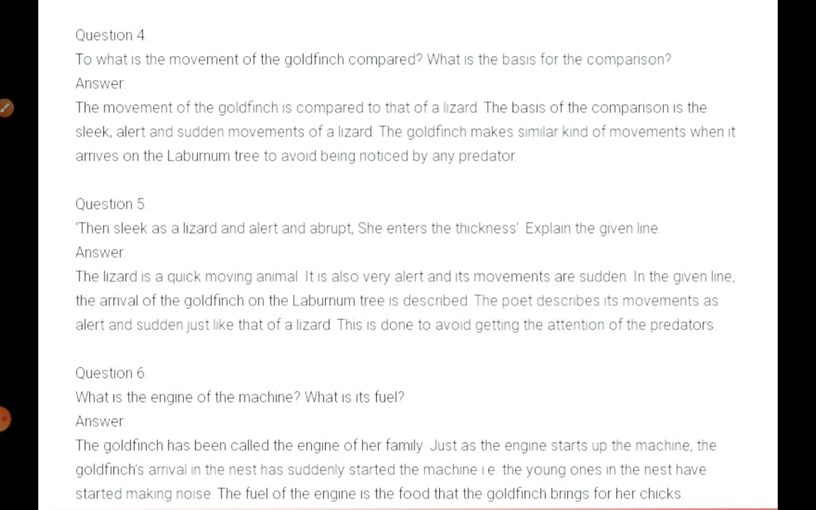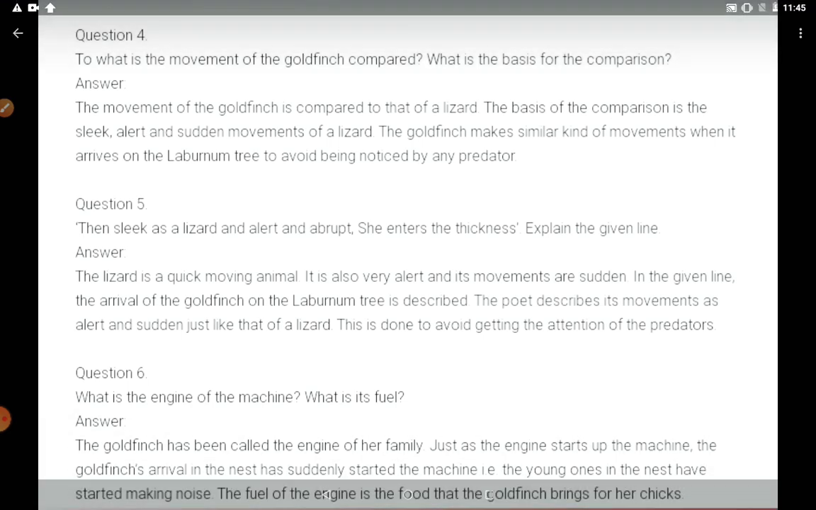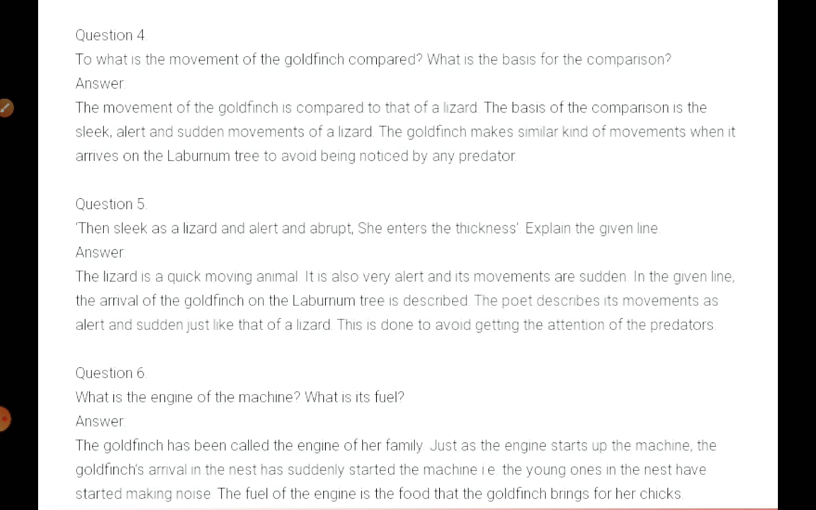Question 5. "Sleek as a lizard, and alert and abrupt, she enters the thickness." Explain the given line. Answer. The lizard is a quick moving animal. It is also very alert and its movements are sudden. In the given line, the arrival of the goldfinch on the laburnum tree is described. The poet describes its movement as alert and sudden, just like a lizard. This is done to avoid getting the attention of the predators.